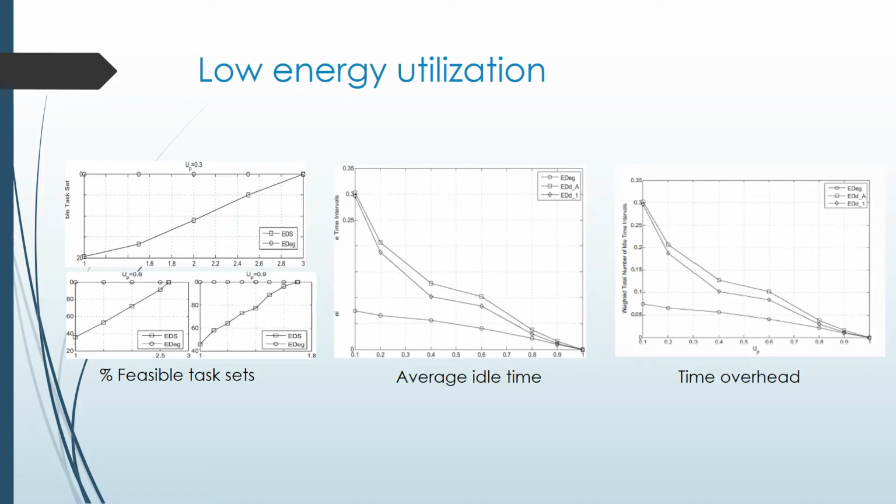Whereas EDS will need more energy storage than EDEG to guarantee feasibility, that is approximately 21,000 units. Therefore, it is clear that EDEG can provide the same performance with a storage unit that is 4 times less than the EDS. For 0.6 and 0.9, the relative performance gain of EDEG in terms of capacity savings decreases when the processor utilization rate increases.